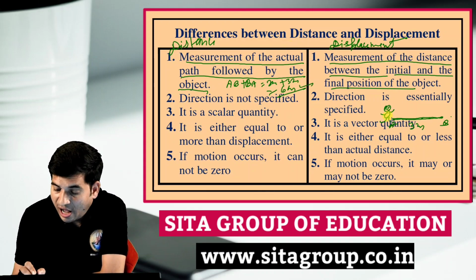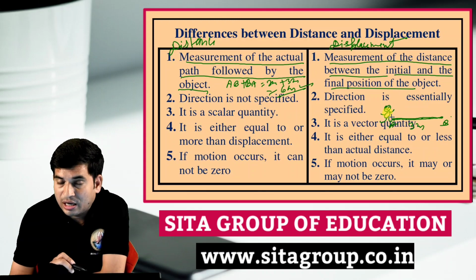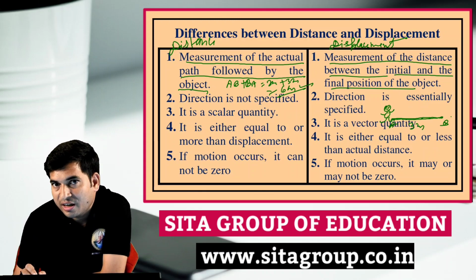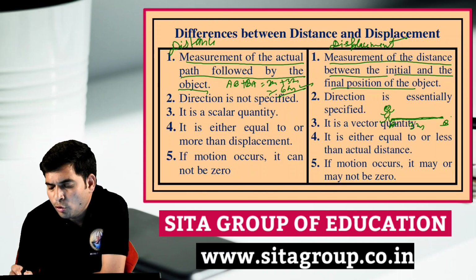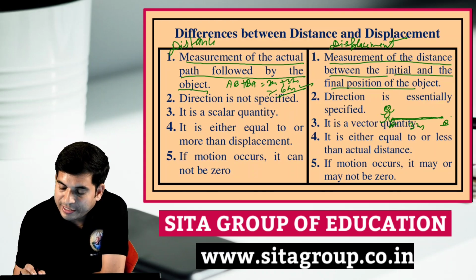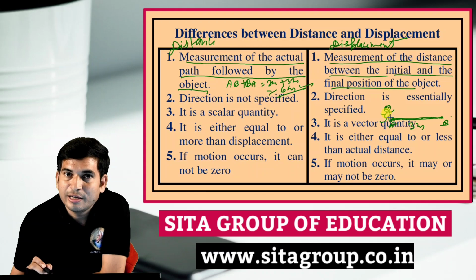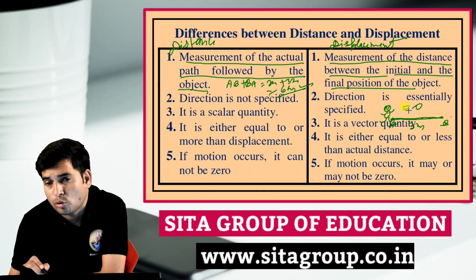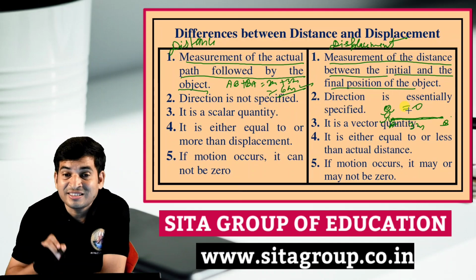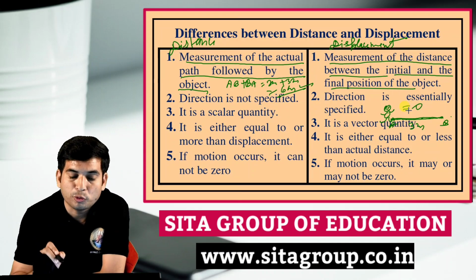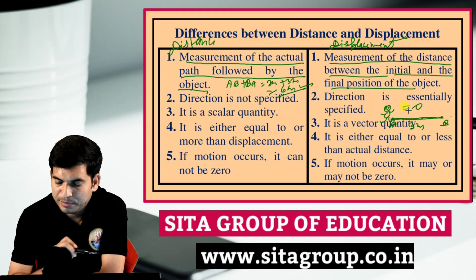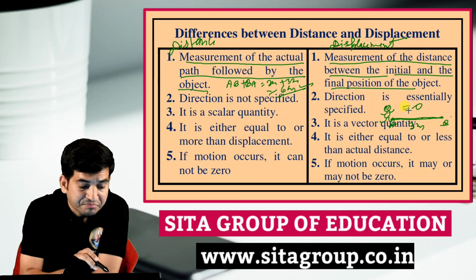Again, if we talk about the displacement, then what is the initial position? A. He moves A to B, then B to A. What is the final position exactly? A. How much is the displacement here? 0, because the initial and final positions are the same point. It means the displacement can be 0 here.